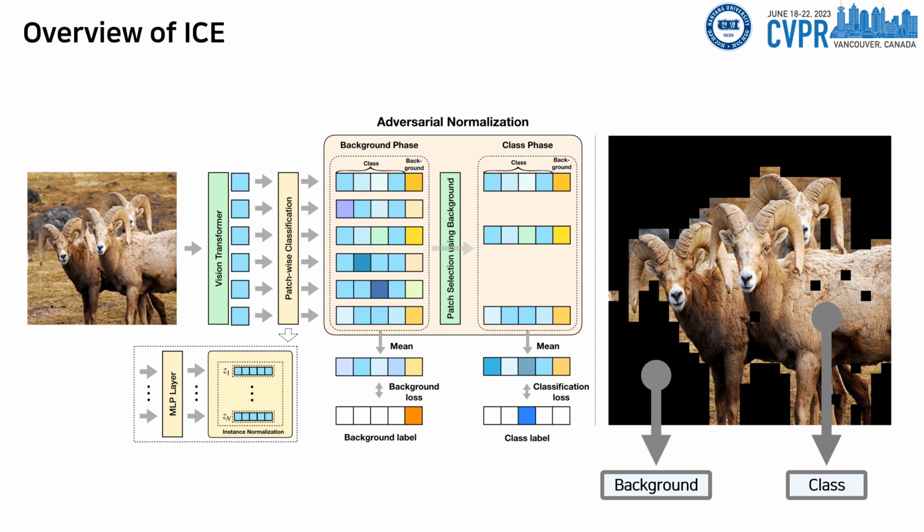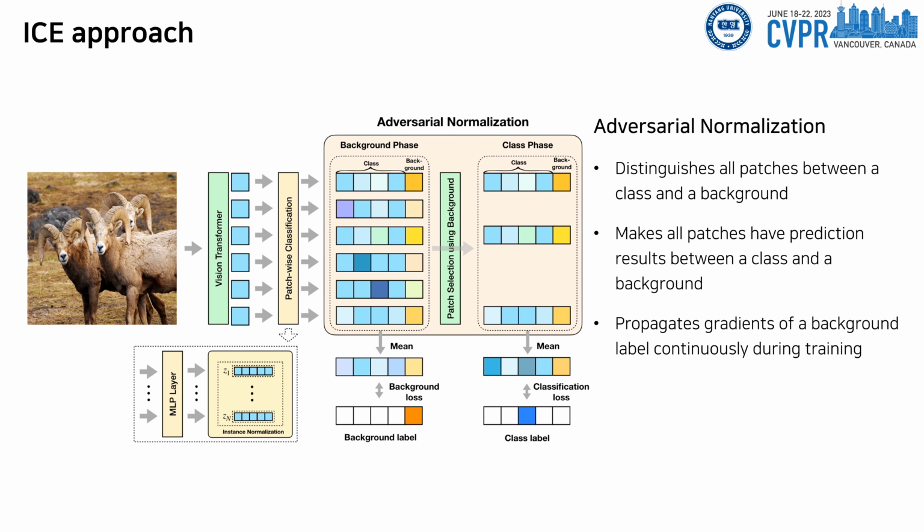This is the overview of ICE. We propose the fine-tuning process of ICE, which enables a model to directly predict a class for each patch in an image, and a loss function for adversarial normalization. We propose adversarial normalization, which distinguishes all patches between a class and a background. It normalizes the prediction probability of each patch token and makes all patches have prediction results. We intend to have all patches continuously receive gradients of the background label during training so that all patches have a probability of being background.